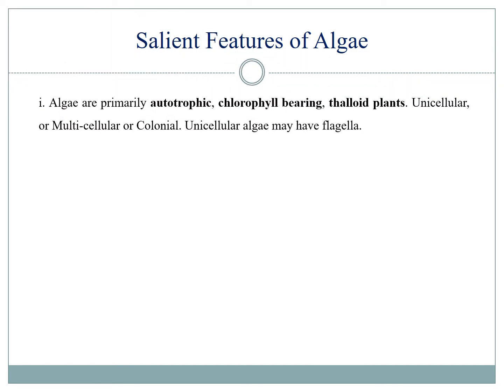The algae are primarily autotrophic, chlorophyll-bearing, that is photosynthetic thalloid plants, which may be either unicellular or multicellular, or even in some cases, they may form colony. Unicellular algae are found to have flagella or the locomotor organ. They are primarily aquatic.